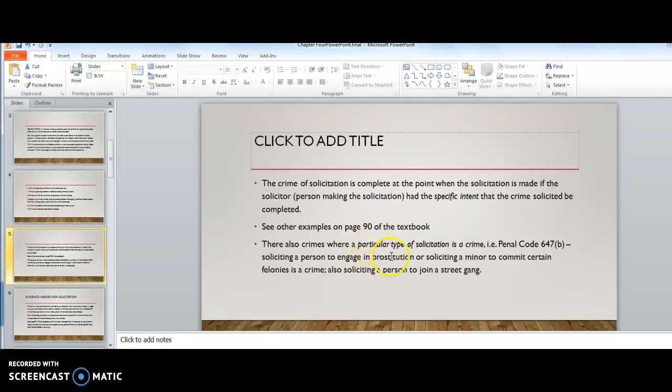There are also crimes where a particular type of solicitation is a crime, such as Penal Code Section 647B in California, which is soliciting a person to engage in prostitution or soliciting a minor to commit certain felonies, and then also soliciting a person to join a street gang. That's a particular type of solicitation.